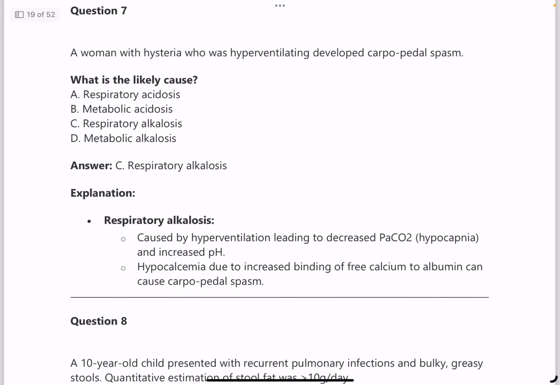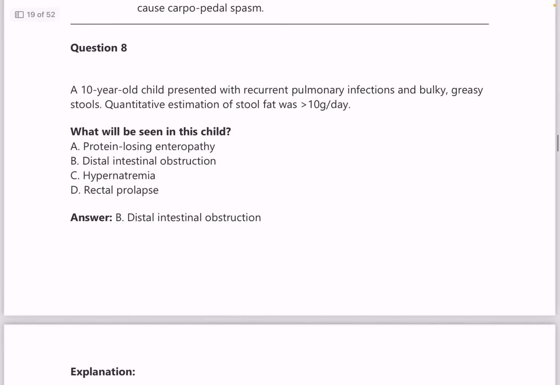Question number 7. Woman with hysteria who was hyperventilating developed carpopedal spasm. What is the likely cause? Answer is respiratory alkalosis. Next, question number 8.